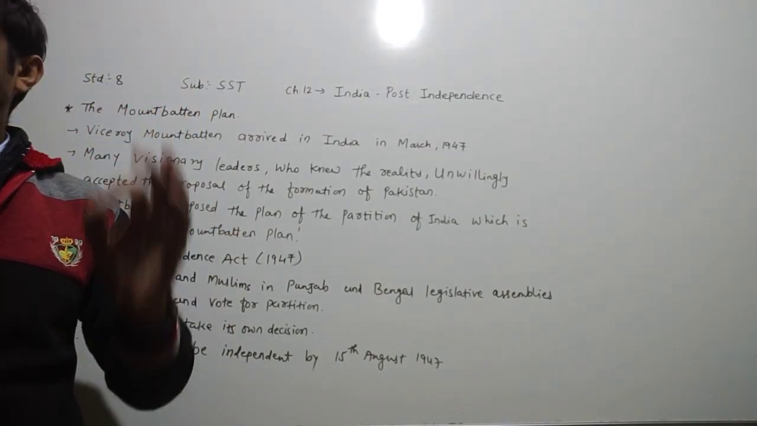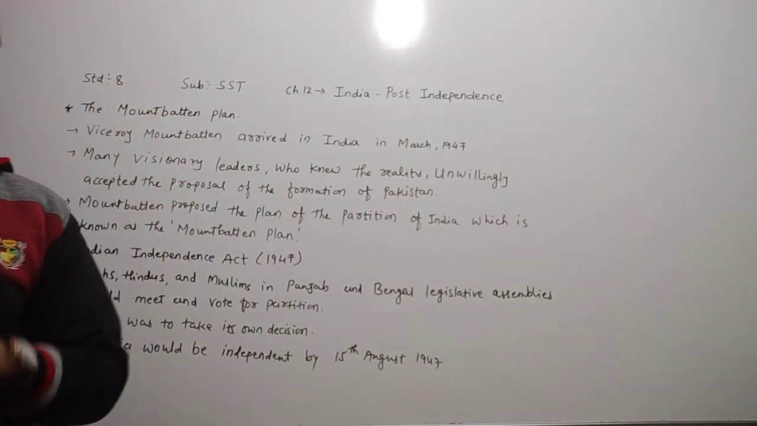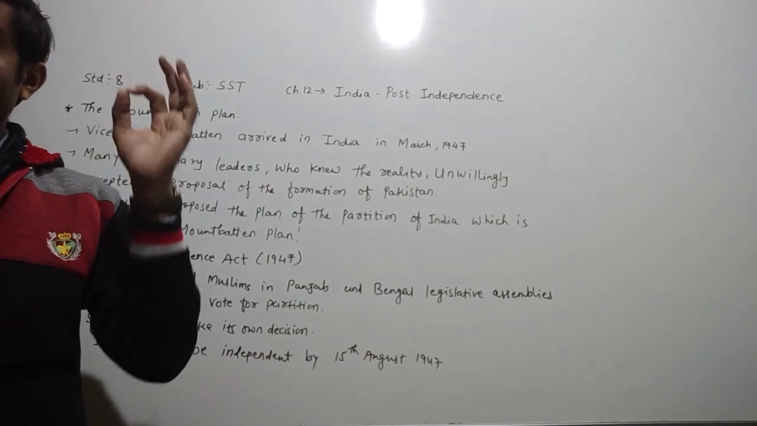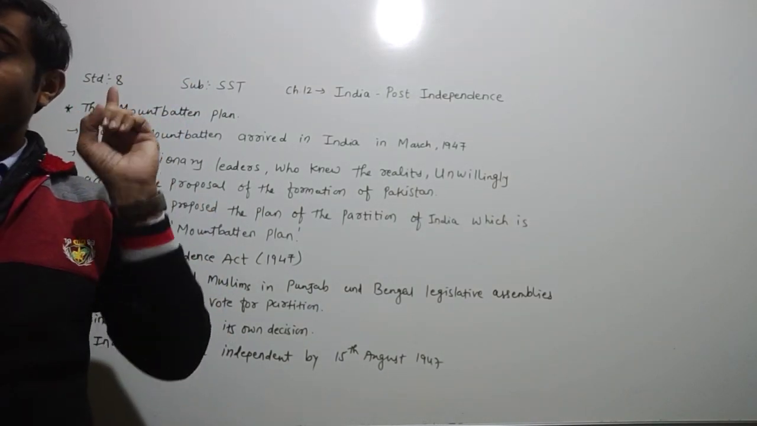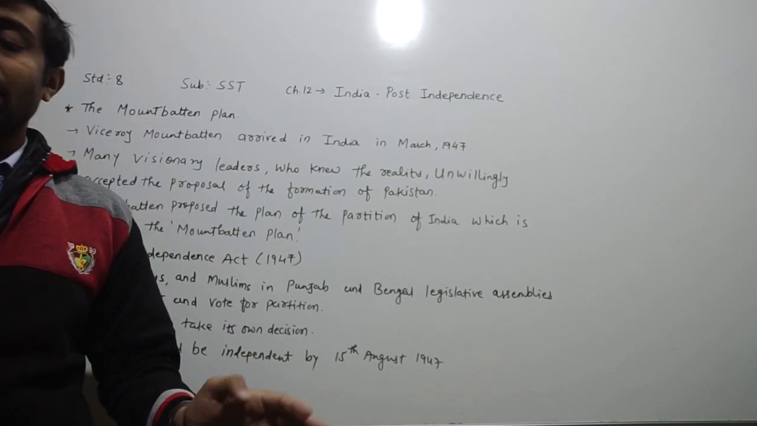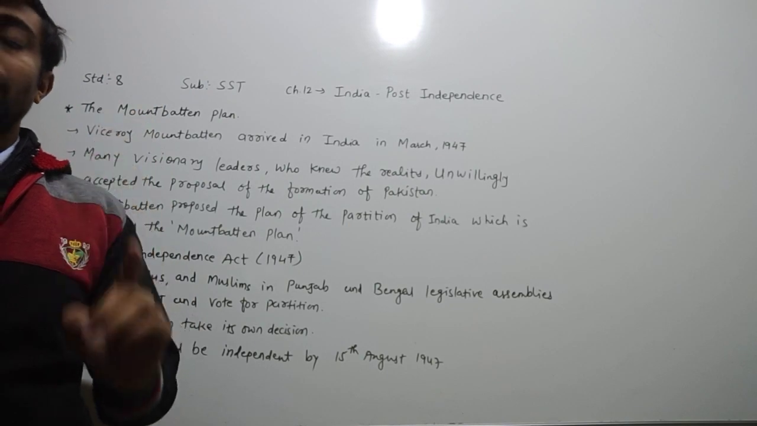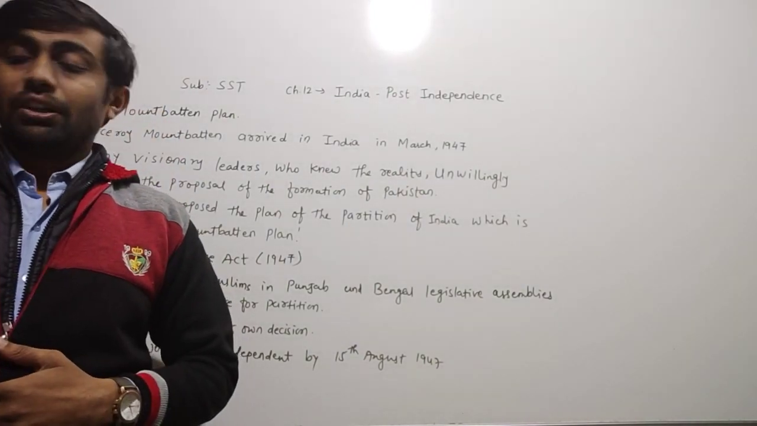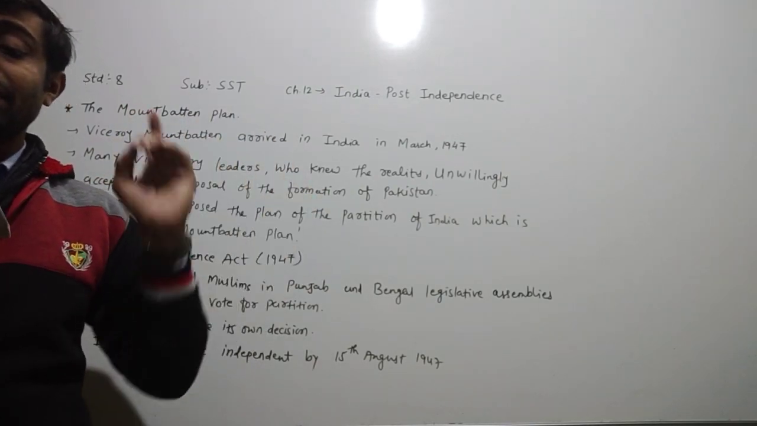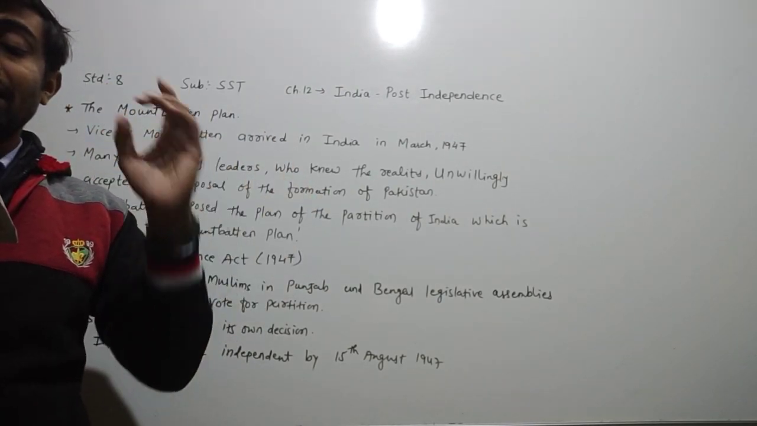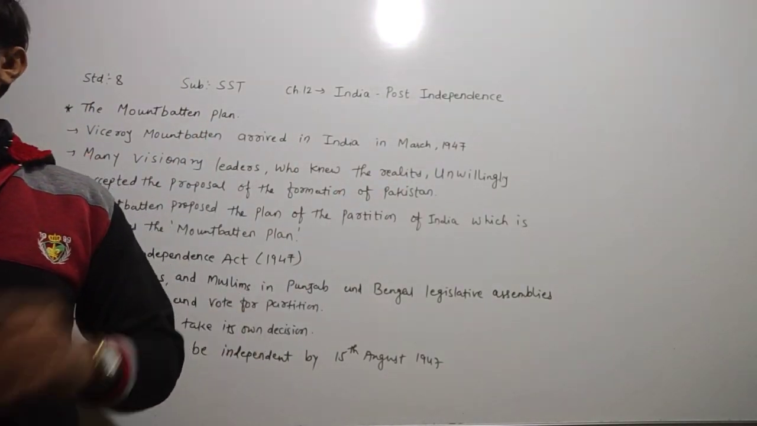Mountbatten was appointed as India's first Governor General and Muhammad Ali Jinnah as the first Governor General of Pakistan. So here the struggle that started in 1857 ultimately met its goal in 1947.